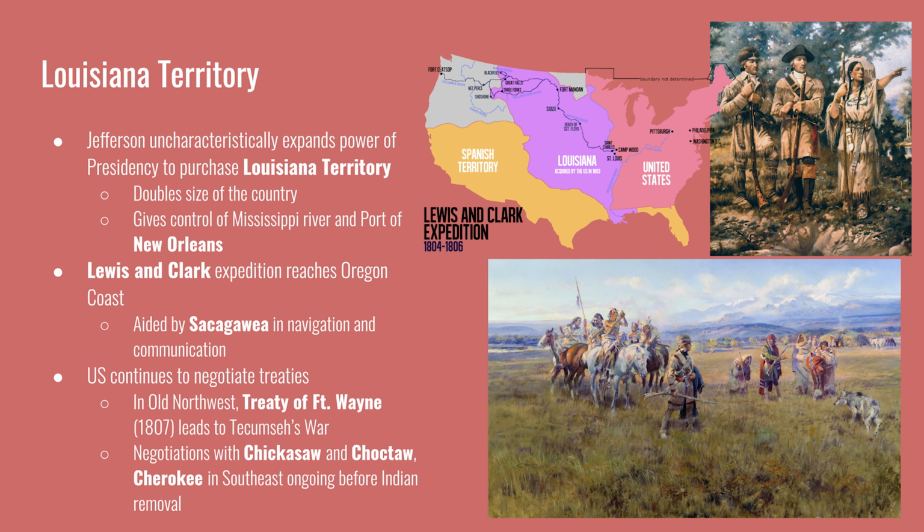In the southeast, the United States continues to negotiate with the Chickasaw, Choctaw, and Cherokee. Various treaties restrict their original landholdings through the early 19th century. However, they will be more directly impacted by what is later known as the Indian Removal Act.